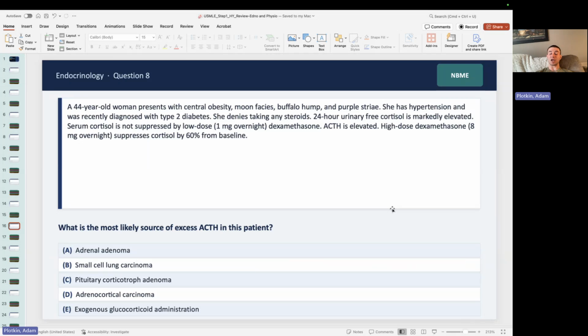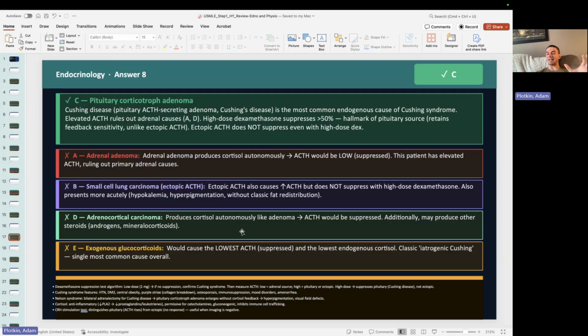So once they have documented hypercortisolism, like they have here, we need to figure out, is it ACTH dependent or ACTH independent, right? Examples of ACTH dependent would be Cushing disease, which is a pituitary adenoma in the anterior pituitary that's actually secreting ACTH. And then we also have ectopic ACTH production, right? You're probably most familiar with small cell lung cancer. Carcinoid tumor of the lung also can secrete ACTH, right?